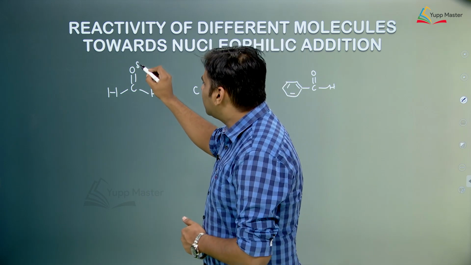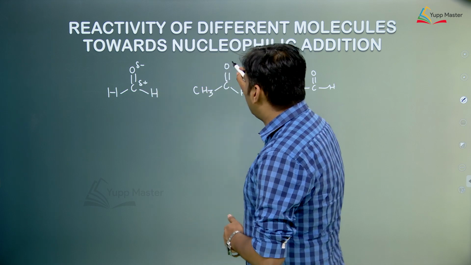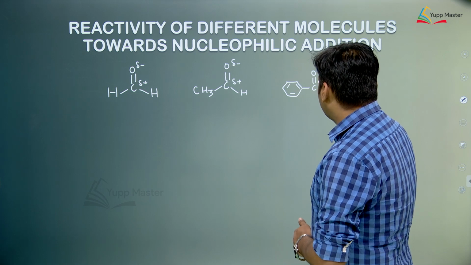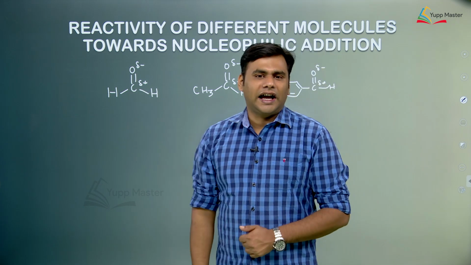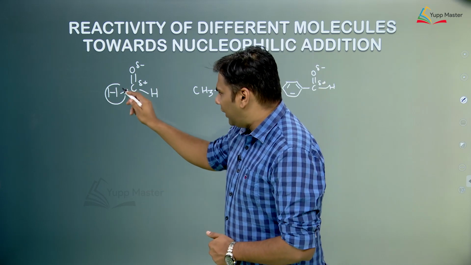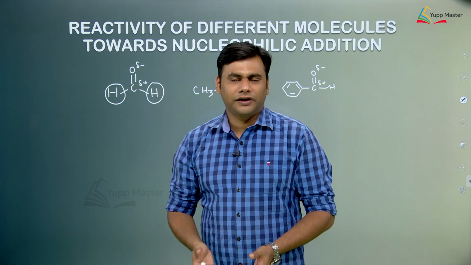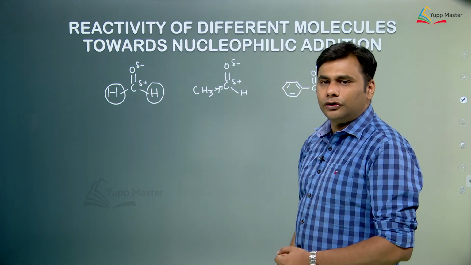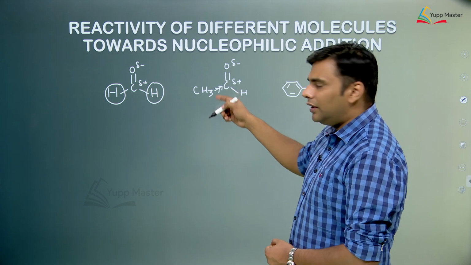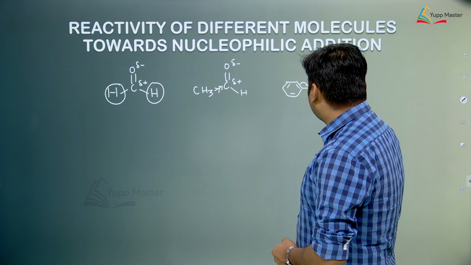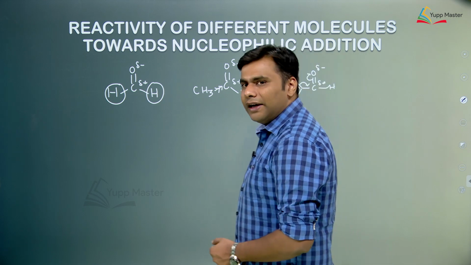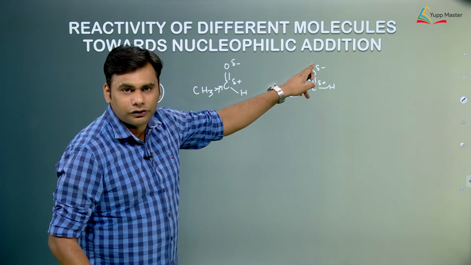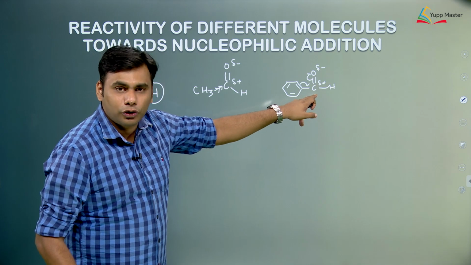Now we know that these pi electrons are polarized, there is a negative charge and there is a development of positive charge. Same with this case and same with this case. Now, there are two hydrogens attached to this carbon. The hydrogen does not have any effect, so the positive charge remains as it is, whereas methyl, we know, has a plus I effect, so it releases electrons and stabilizes the positive charge, whereas in benzaldehyde there is a resonance of pi electrons, due to which the electrons are shifted toward this carbon, which further get polarized towards oxygen. So, the positive charge is stabilized most over here.